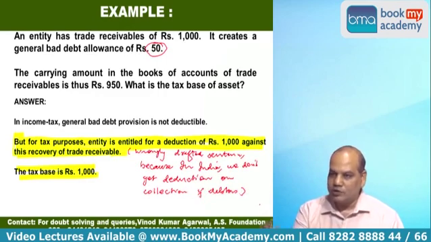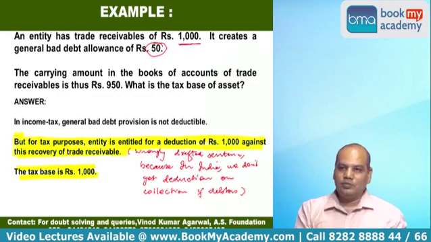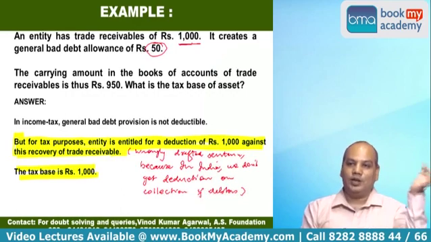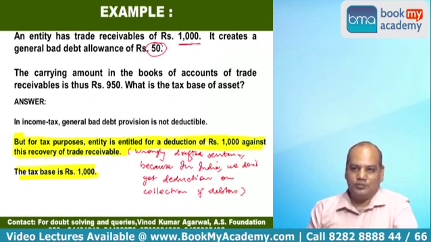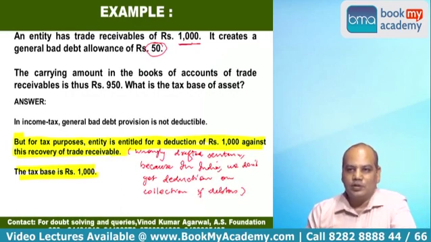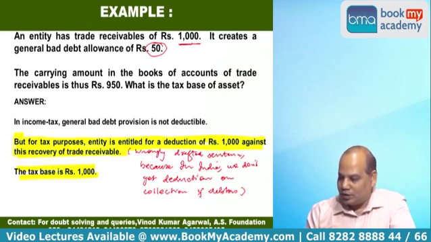Or you can treat this as two different items: receivable, 1000, and provision for bad debt, which we can discuss under the head liability, which I have not yet covered actually. Then also the answer will remain the same. The tax base of the asset will remain the same, 1000 rupees.